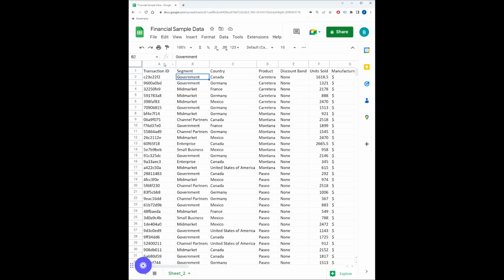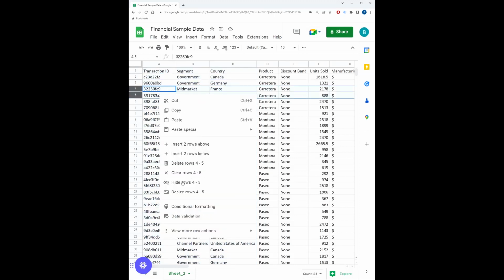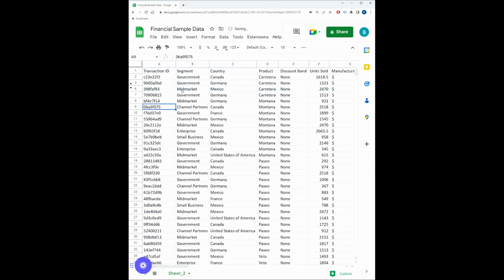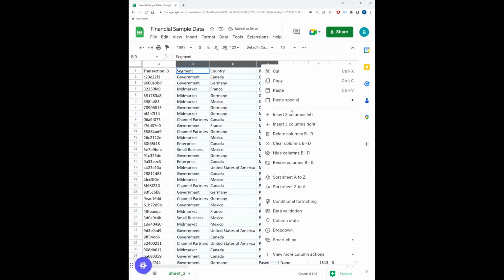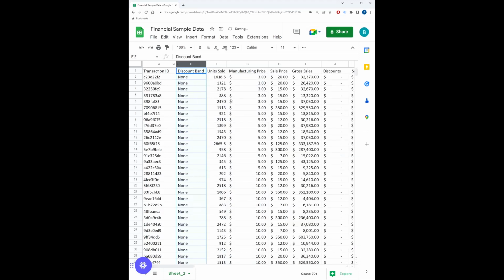In order to do this, simply highlight the columns or the rows, right-click, and select Hide. What this does is it collapses the data and hides it, and can be easily retrieved by simply clicking on the arrows. One thing to note is this data is hidden for anyone who utilizes the sheet, so be mindful that if you're hiding data, this does impact any users who also may need that data.